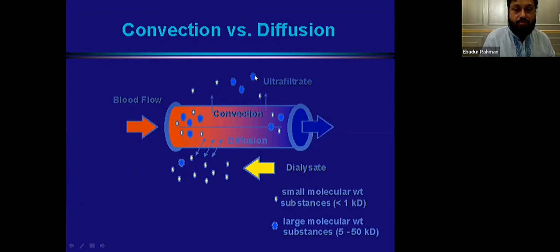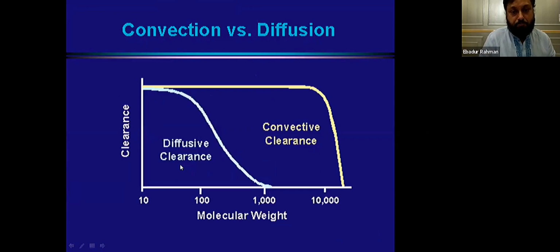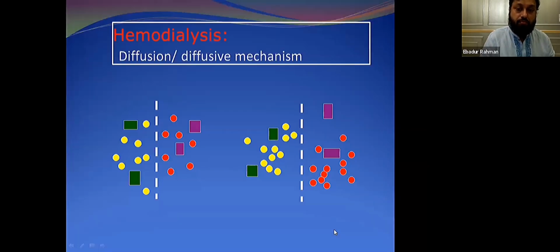So you actually basically remove the larger particles, and the smaller particles follow with the larger ones. But in diffusion, it is mainly the smaller particles which are removed, and occasionally you will remove some of the larger particles. So in diffusive clearance, you will actually remove the smaller molecules up to 1,000 molecular weight, depending on the type of membrane you are using. And with the convective clearance, you will remove molecular weight of 10,000 or more. So dialysis is basically a diffusive mechanism plus some convection as well.